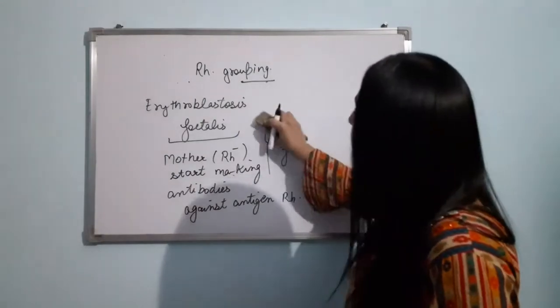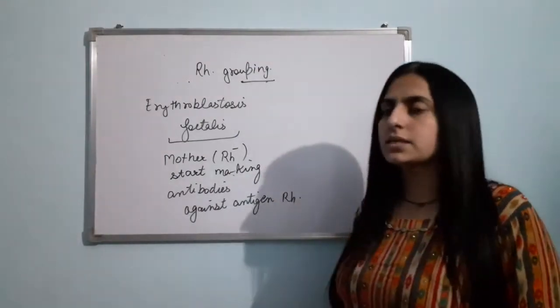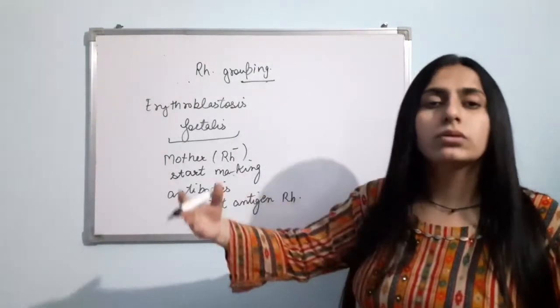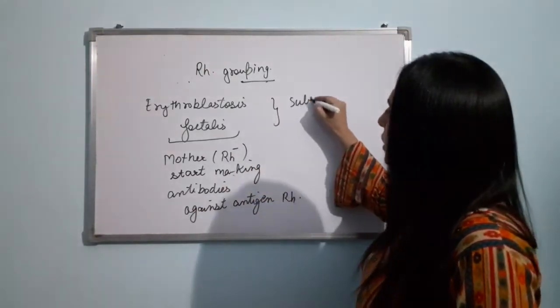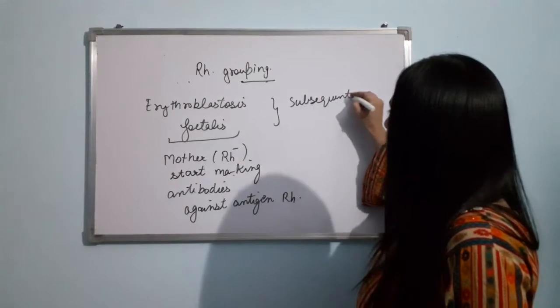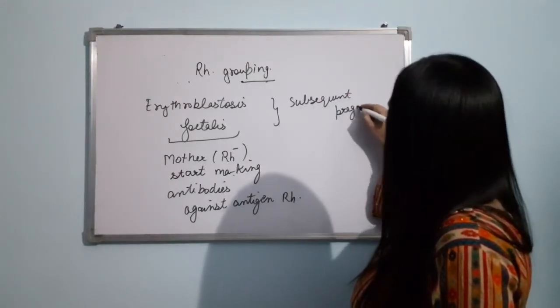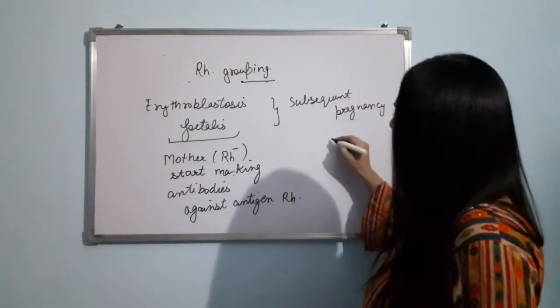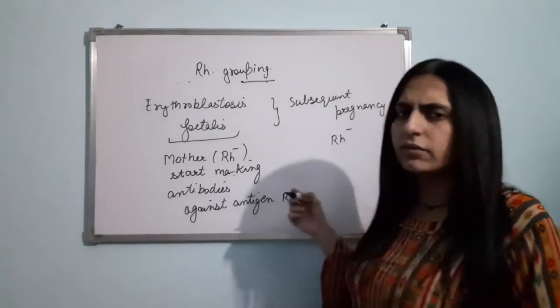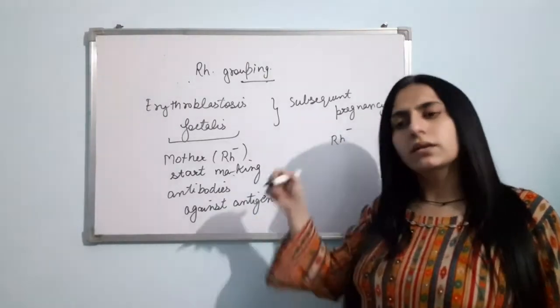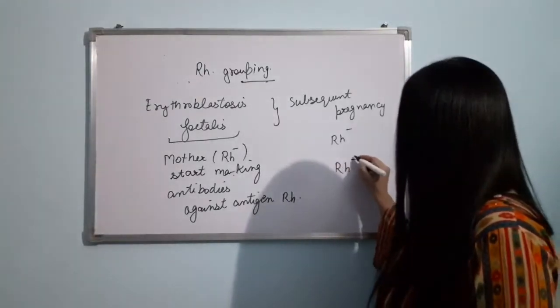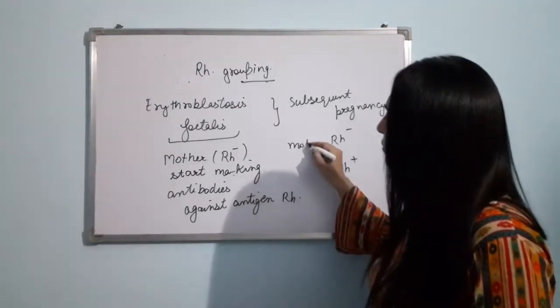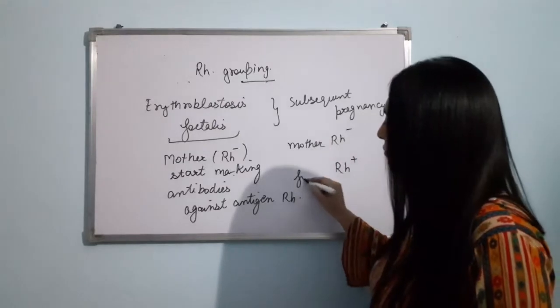Now what will happen in the case of the second pregnancy, or third or fourth, in the subsequent pregnancies? Suppose the same condition is there. Mother is Rh negative, obviously that will not change. Now again the fetus is Rh positive. Okay. Mother is negative and fetus is Rh positive.